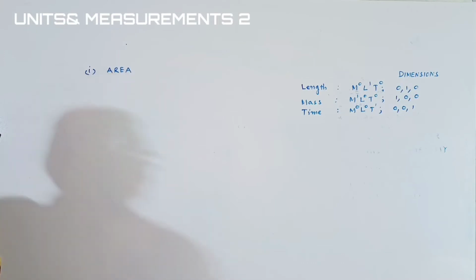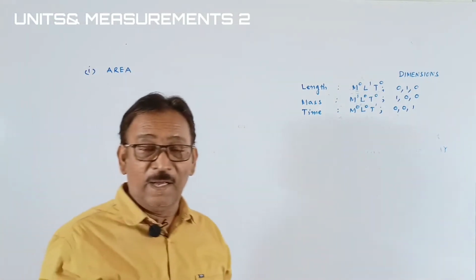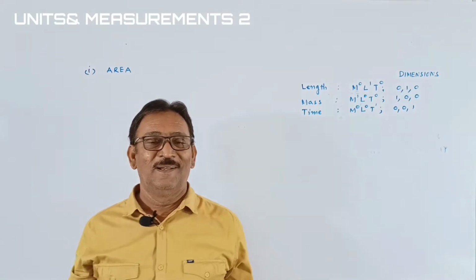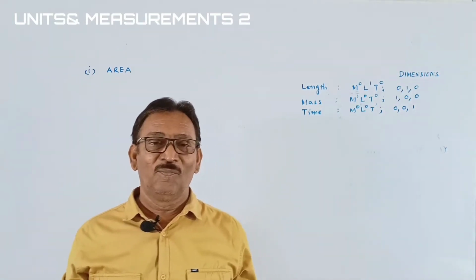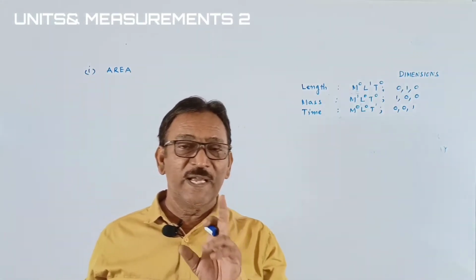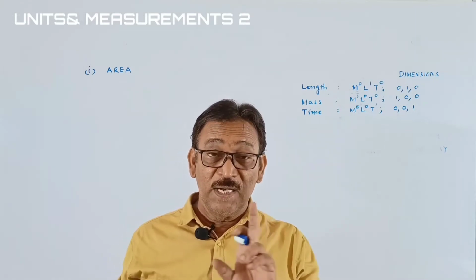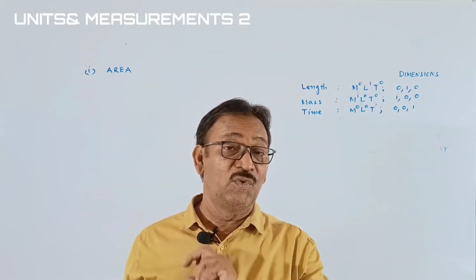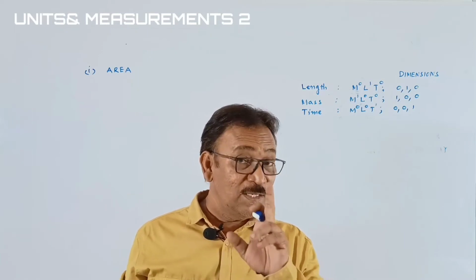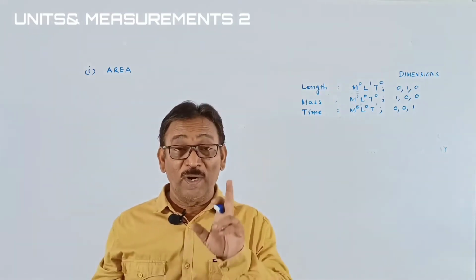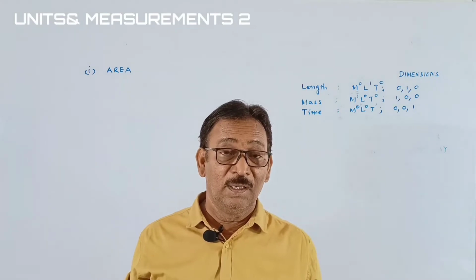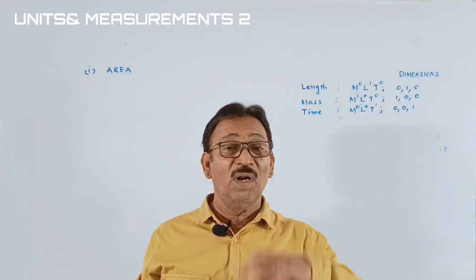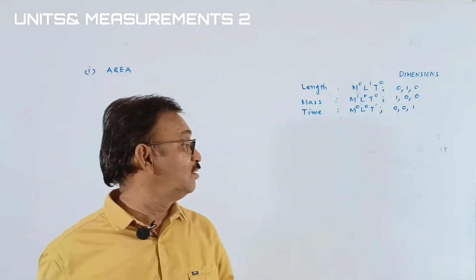Okay, students. Area is a derived physical quantity, students. Now listen my words carefully. I said fundamental physical quantity is a quantity which doesn't depend upon any other quantity. It is individual. And what is the derived physical quantity? The physical quantity which depends upon other physical quantities.